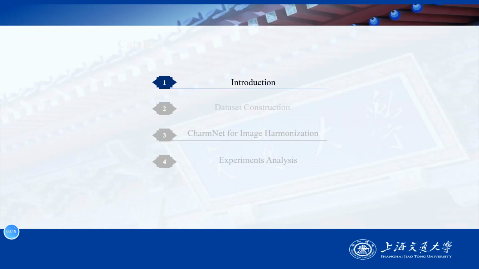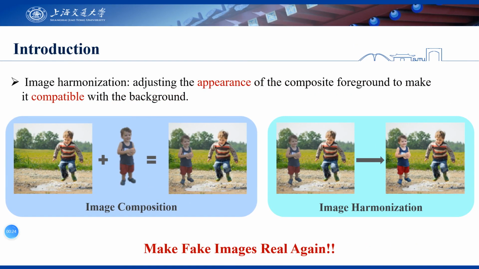Firstly, I introduce the background of image harmonization. Image composition refers to pasting the foreground of an image onto another background image to obtain a composite image. However, due to the appearance discrepancy caused by different capture conditions of foreground and background, the quality of the composite image might be greatly degraded. Image harmonization aims to diminish the discrepancy by adjusting the appearance of the composite foreground according to the background.